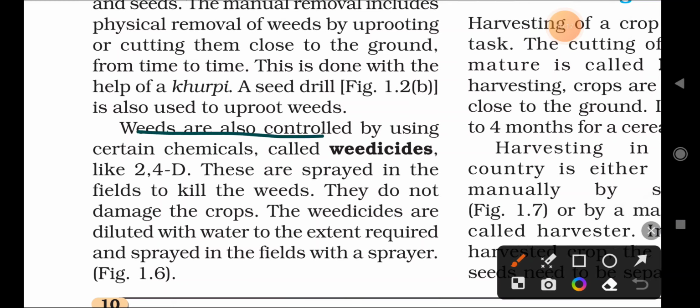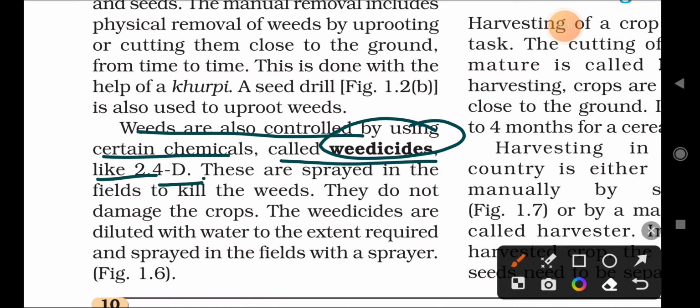Weeds are also controlled by using certain chemicals called weedicides. So these are some methods of removing the weeds from the field, but we also use some chemicals that kill the plants, which are called weedicides. Like 2,4-D, these are sprayed in the fields to kill the weeds. They do not damage the crops.